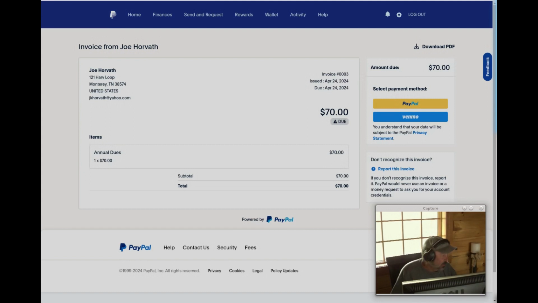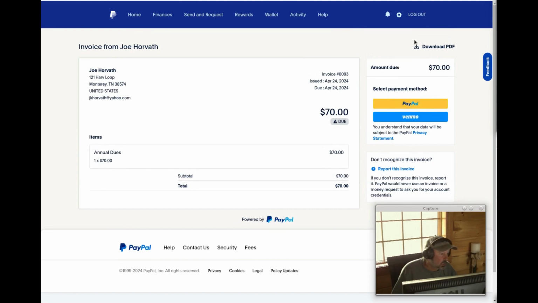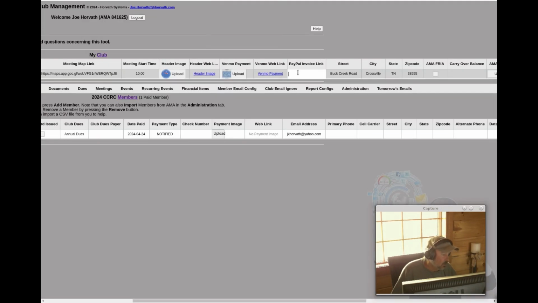So when you create a PayPal invoice, it looks something like this. This is one for $70 for our club, but you would make it for whatever your annual dues are. And then you can get a link to this. The link's going to be right up here at the top of the page. If you copy that and then go back to your club, you just paste that invoice link in the PayPal invoice link. And then folks will be able to pay for their club dues using PayPal.